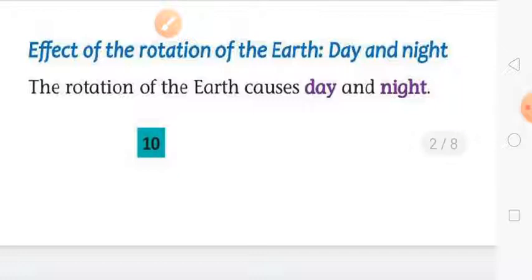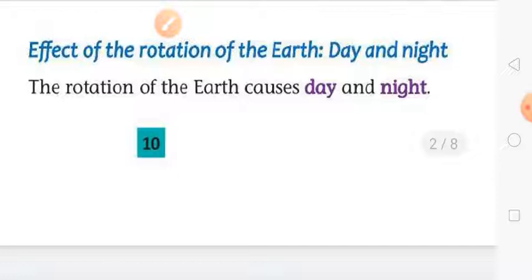Now what is the effect of the rotation of the earth? The rotation of the earth causes day and night. क्या इफेक्ट पड़ता है रोटेशन के कारण अर्थ पर? The rotation of the earth causes day and night.